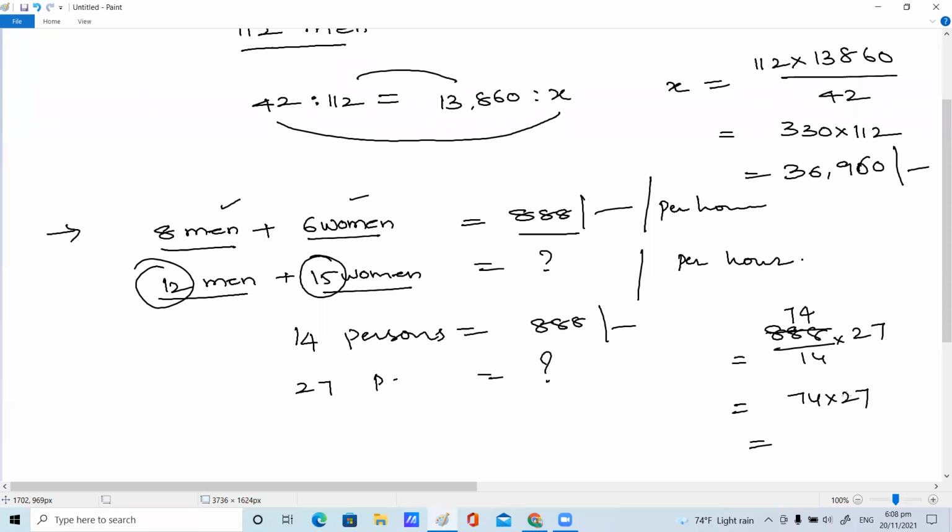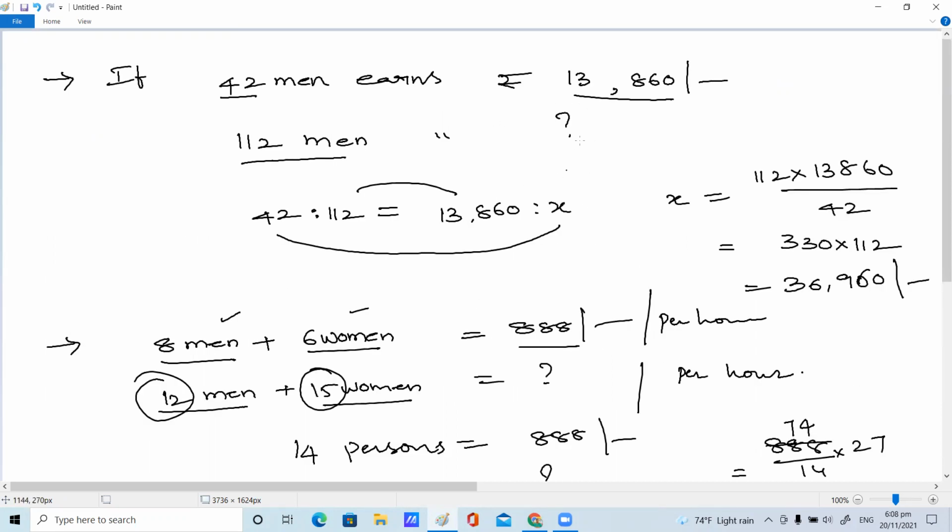Ma'am, I did not understand the above one. Above one is a very direct question. 42 men earn 13,860 per day. So 112 men, how much will they earn? Whether they are earning more or less, my dear? If the manpower has increased, their earnings also increase. Yes or no? So is it direct proportion or indirect proportion? What is it?